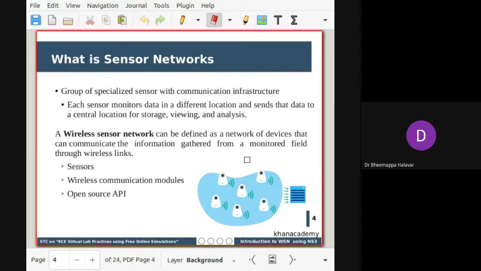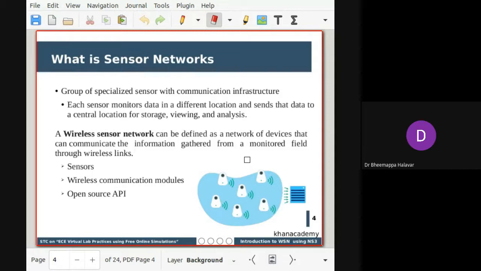Then comes how you deploy these wireless sensors. Sensors are deployed in different fashions. Sometimes they are randomly deployed, or sometimes they consider some sort of topology, and based on that they try to map. Coming back to the general definition, if this communication infrastructure is wireless, then it is termed a wireless sensor network. Basically, a wireless sensor network can be defined as a network of devices that communicate the information gathered from the monitored field through wireless.